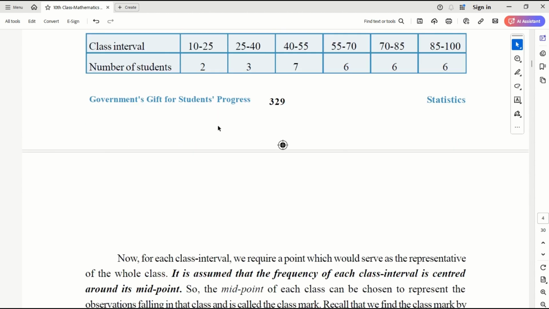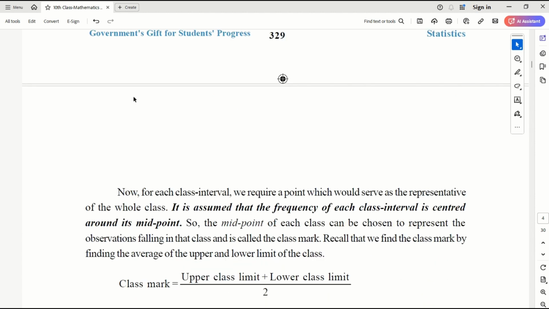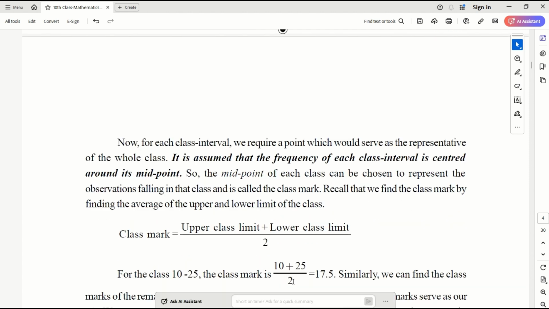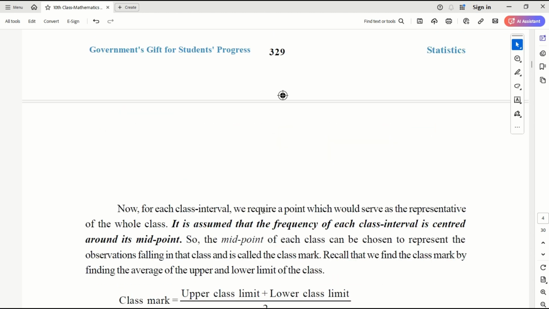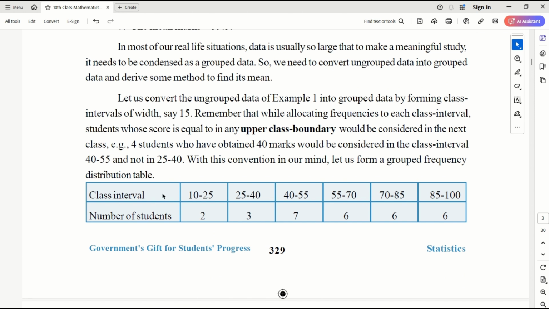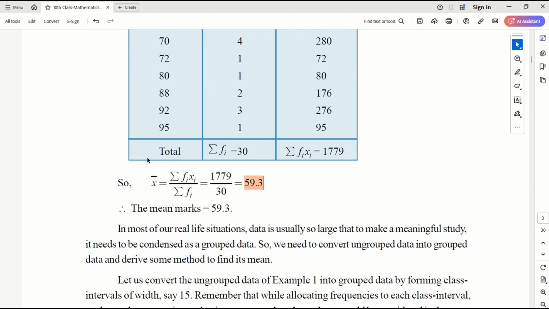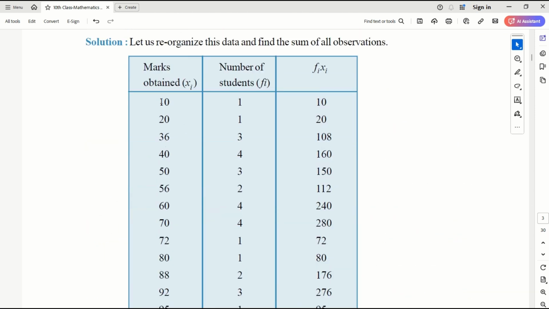Okay, now with this data, if I want to calculate the mean, the class mark is upper class limit plus lower class limit by 2, correct? That's what we do normally. We need, basically, how do you multiply in this? If you see in this table, I multiplied 10 into 1 as 10, correct?